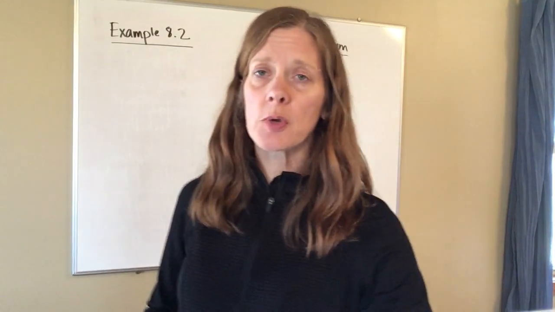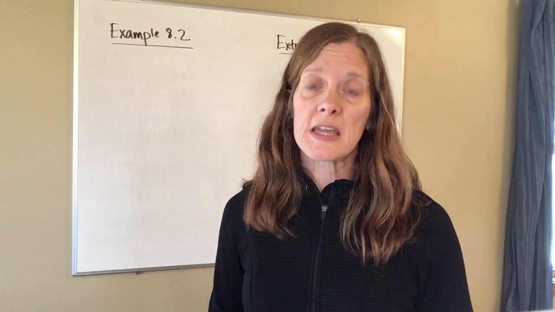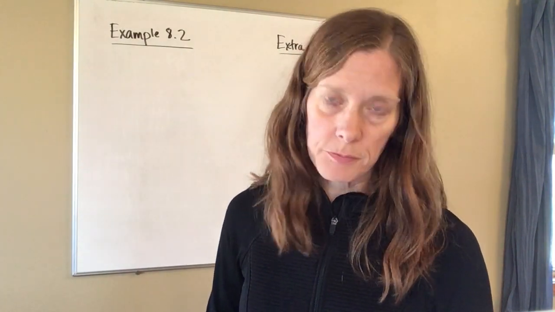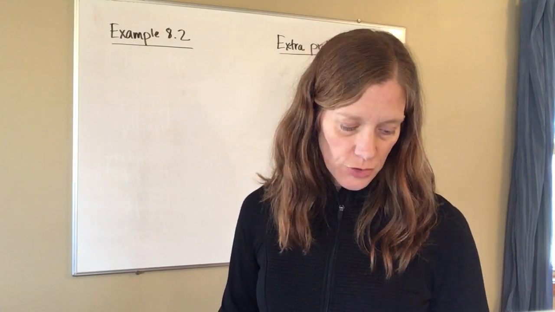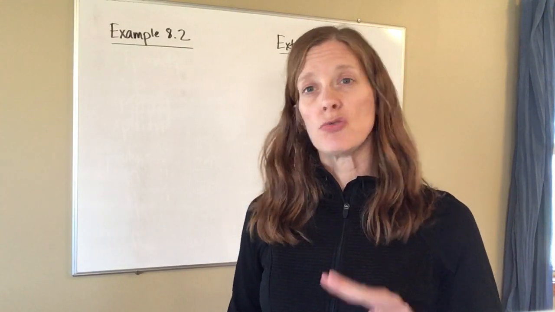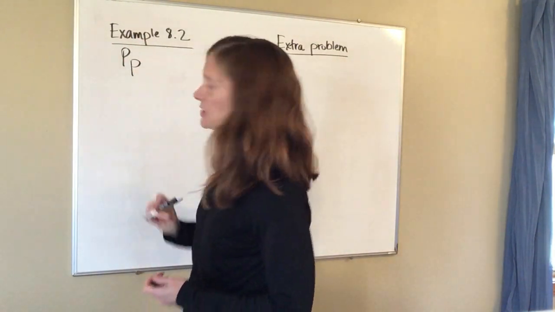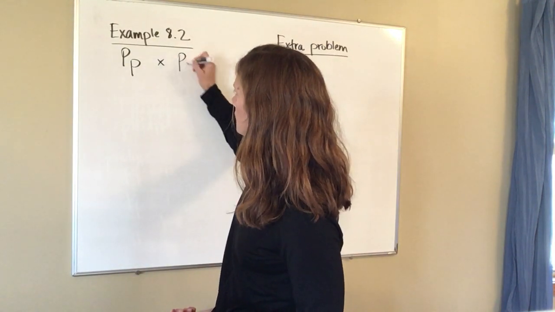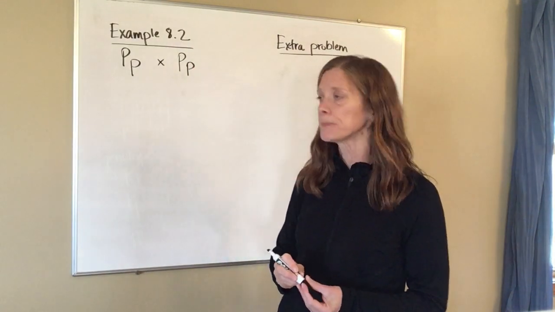One of the things that you have to be really careful about when you're working these problems is that you read the problem carefully and that you're making sure that you get the parents correct. So if you look at example 8.2 in your book, it says a heterozygous purple flowered pea plant is crossed with a heterozygous purple flowered pea plant. Well, heterozygous means that those alleles do not match. They're both different. You're going to have one dominant allele and one recessive allele, making it heterozygous. So your two parents actually look identical to each other.